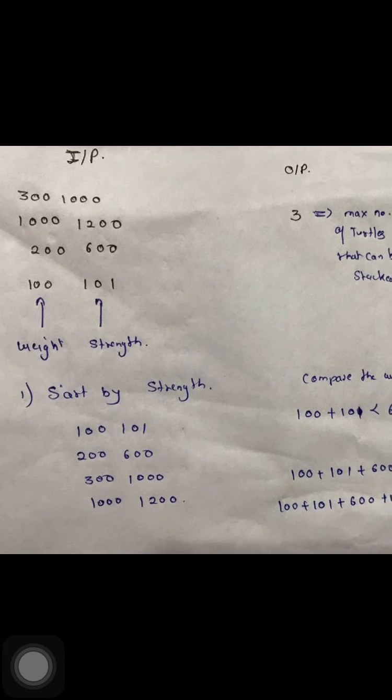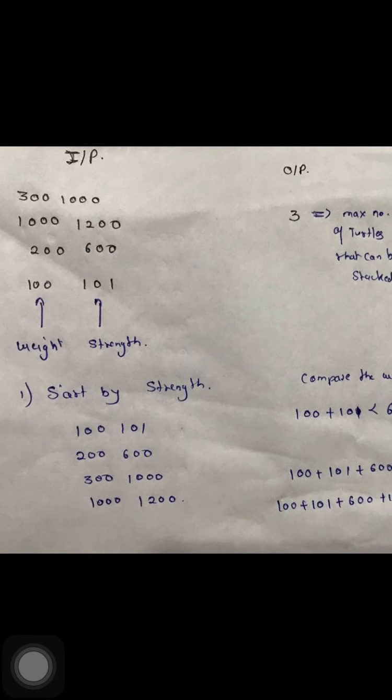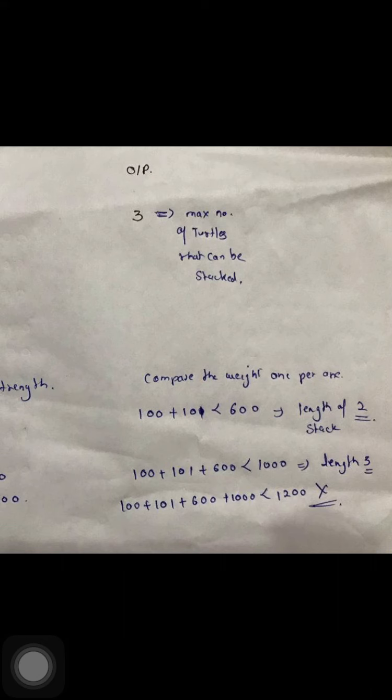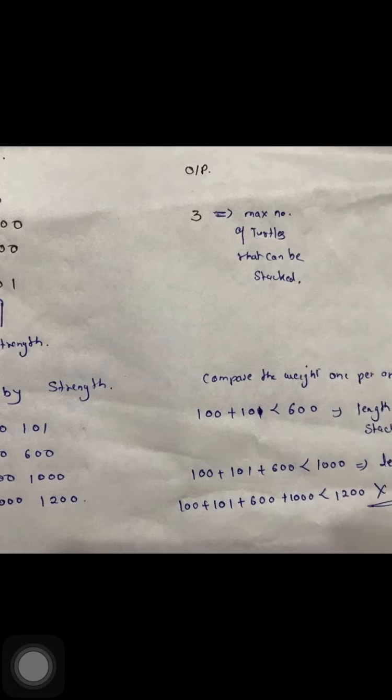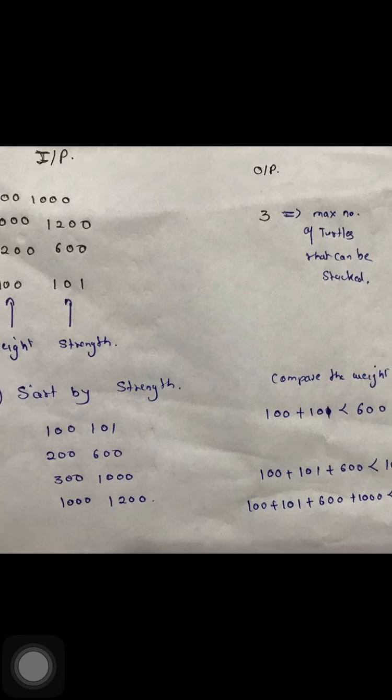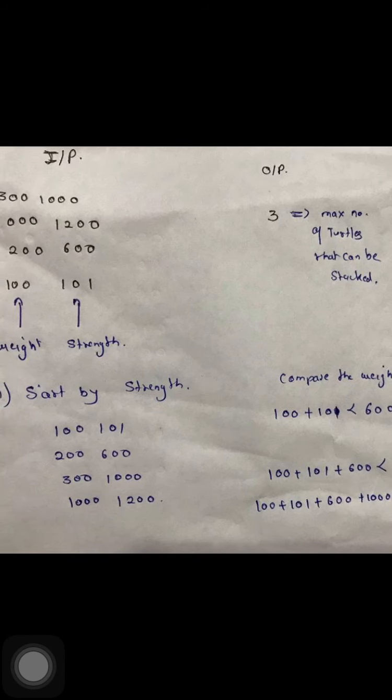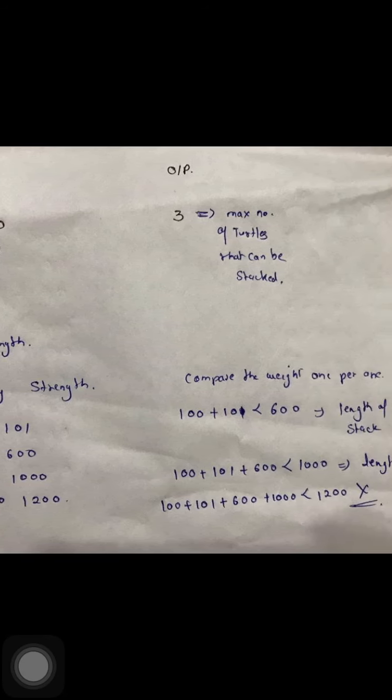So 100 weight having strength 101, 600, 1000 and 1200. Now compare the weights one by one, that is 100 plus 101 should be less than 600. Yes, it is possible. Then the length of the stack will be 2. Means I am comparing the weight and strength of the first turtle with the strength of the second turtle. If it is less, then we have 2 in our stack. If it is more, then we have 1 as the maximum stack. So it is less, so the length of our stack will be 2.